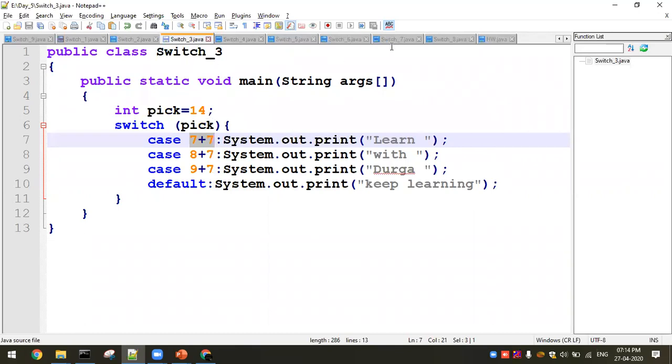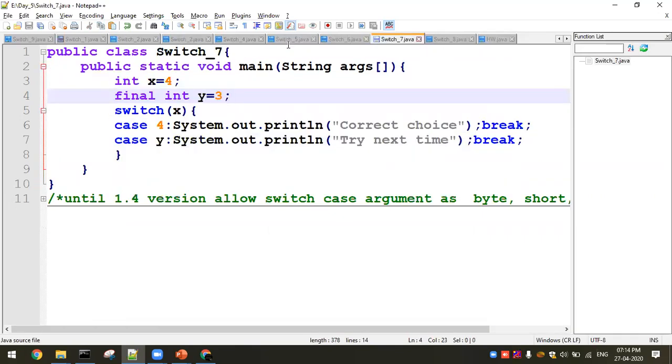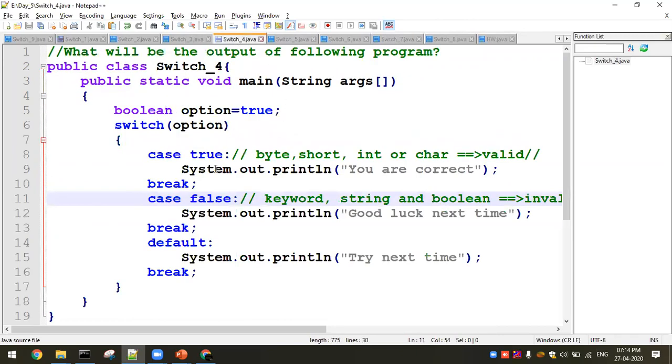If a variable is there, that should be a constant value that you can provide with the help of final. Once a variable is final, it is going to be a constant value. Okay. Got it? Next, you cannot have a keyword like string or boolean as a case name. So you're supposed to have byte, short, int, and character. If you are giving anything apart from this, you'll be getting an invalid declaration.